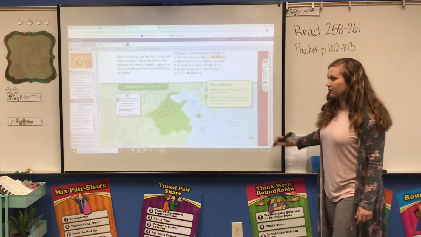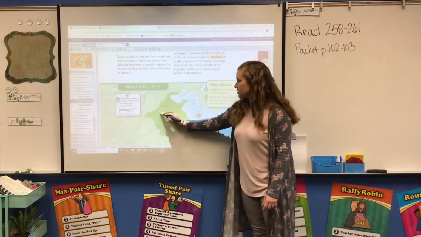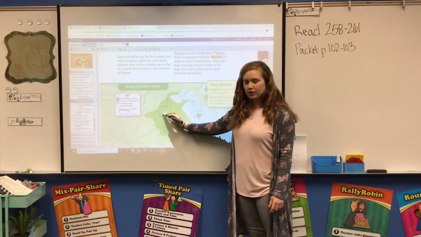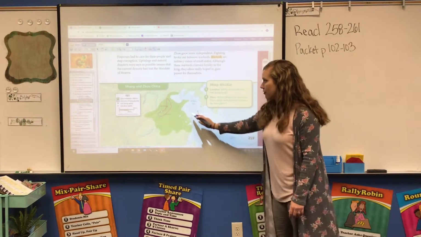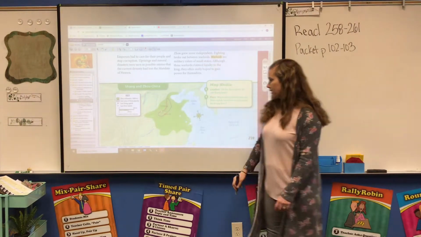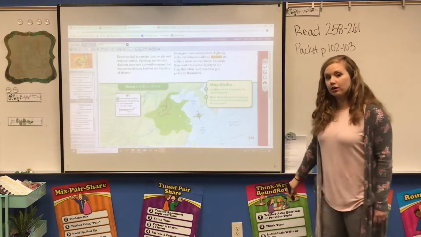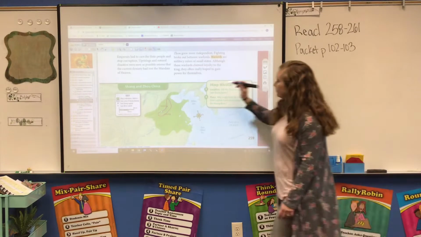Here's that map that I was telling you about. So you can see this slender area here. This is where the Shang dynasty was ruling over, this portion of land. And then you can see just how far the Zhou dynasty outstretched their rule and their reign as they were going out and conquering other people groups.